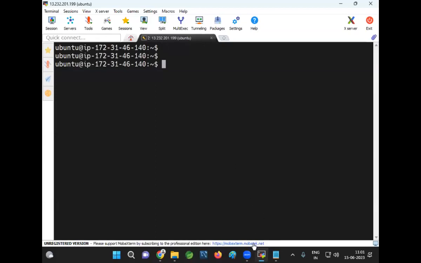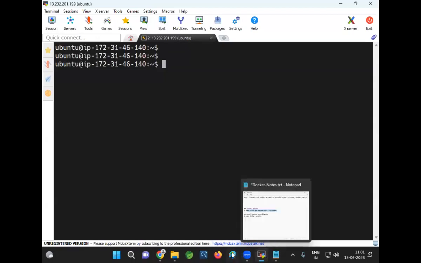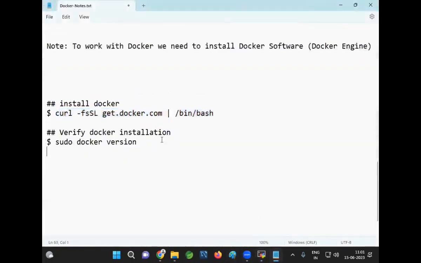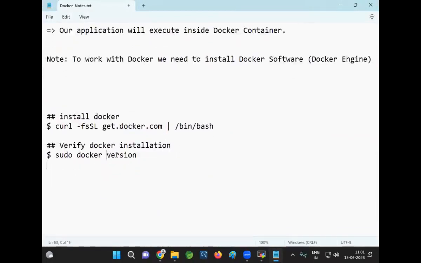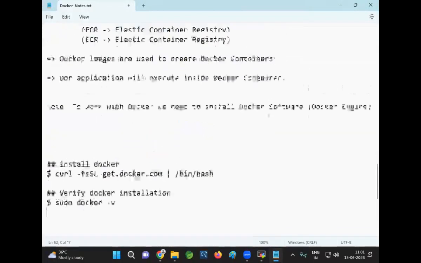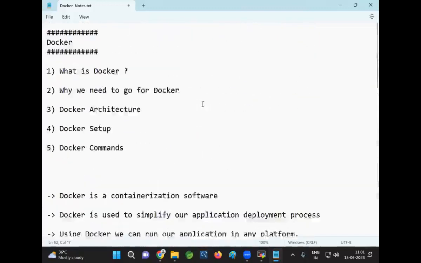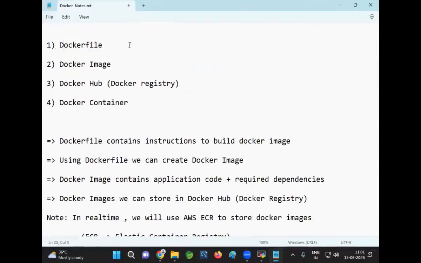Now, I want to run a Docker image. To run a Docker image, what is required, guys? A Dockerfile is required. We need to create a Dockerfile. Based on the Dockerfile, we can create the image. Where will the images be available? Images will be available in the Docker registry. Once the image is available in the registry, we can download the Docker image and run it. When you run the Docker image, what will happen? A Docker container will be executed.